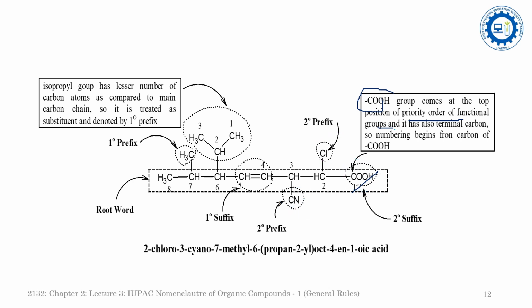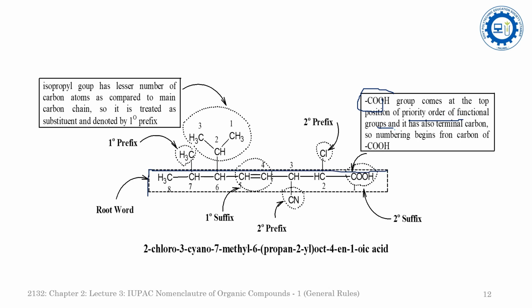So we start the numbering from the COOH, and select the longest chain that covers the maximum number of substituents and unsaturation.